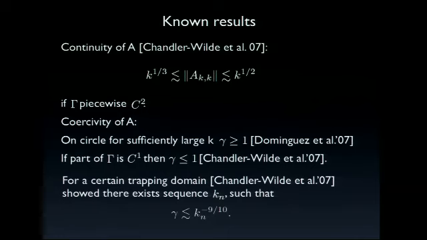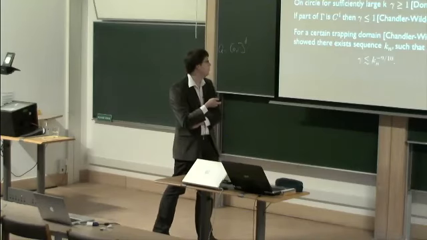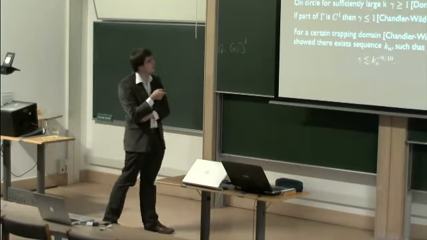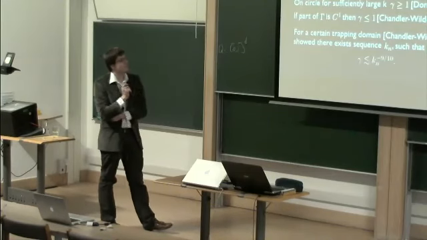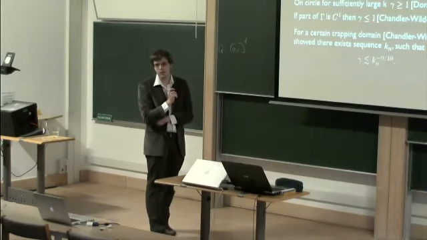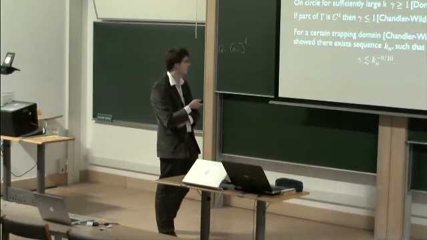So if we have a circle or a sphere in 3 dimensions, then for sufficiently large k, with a very, very sophisticated analysis of the spectral properties of the underlying operator, Dominguez et al. showed that we have a coercivity constant which is bounded below by 1. And on the other hand, if gamma is C1, then we also know that gamma is smaller or equal to 1. So for the circle, we know if k is sufficiently large, our coercivity constant is 1. And this is about the only domain right now for which you have an exact result for the coercivity constant.